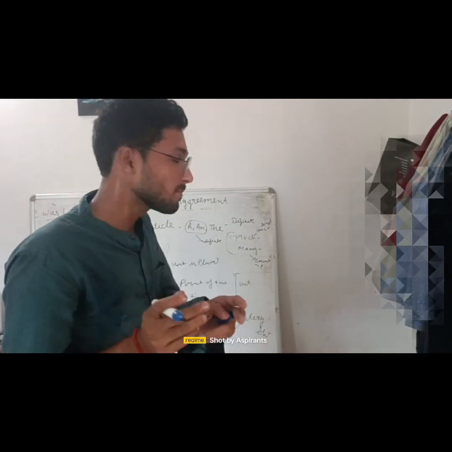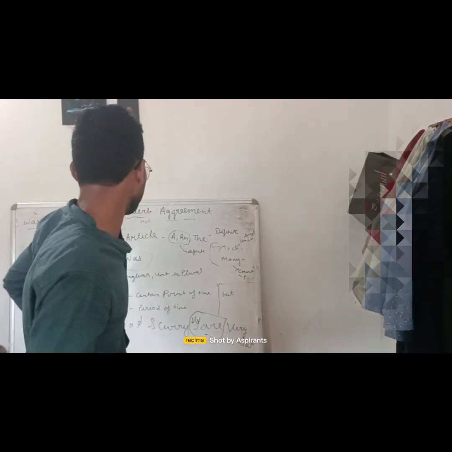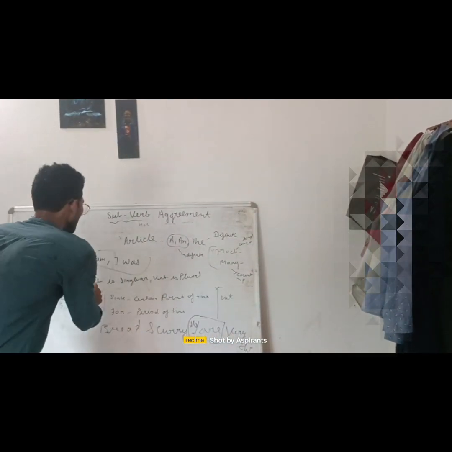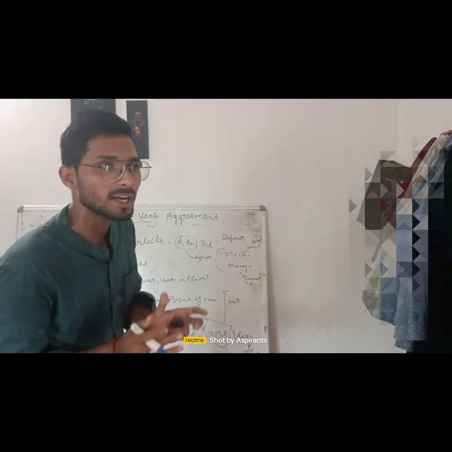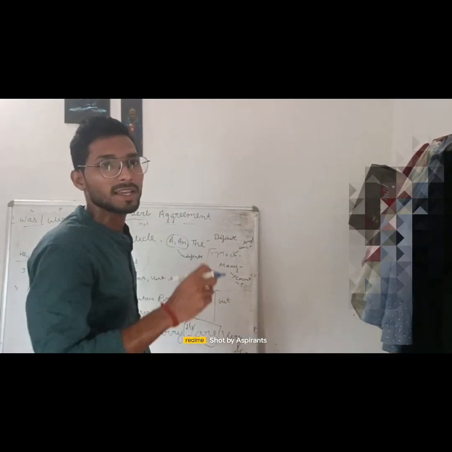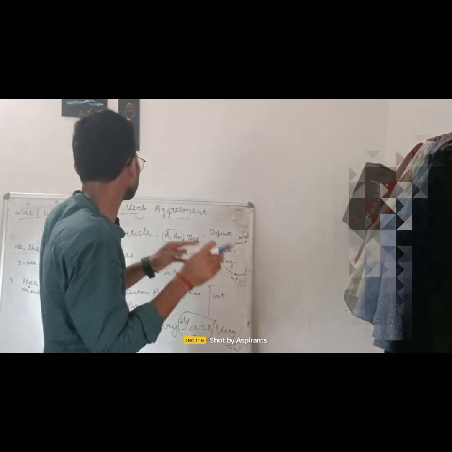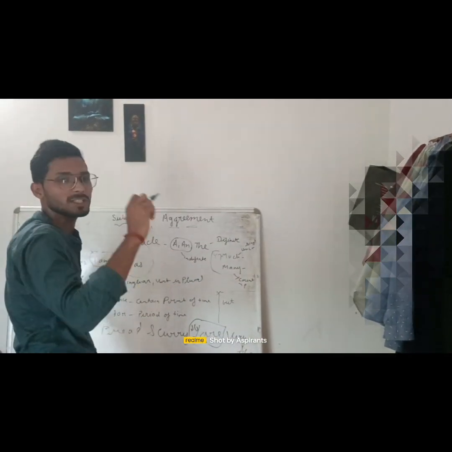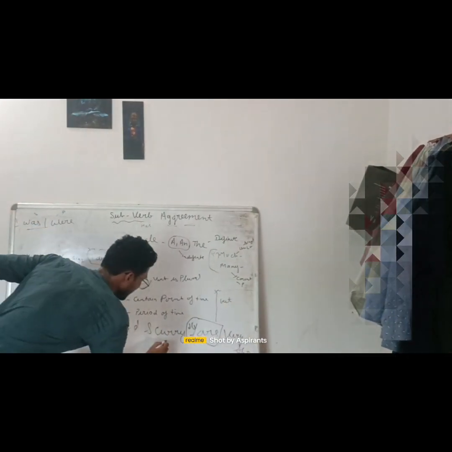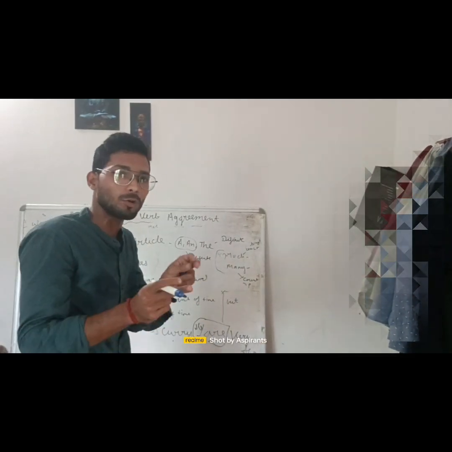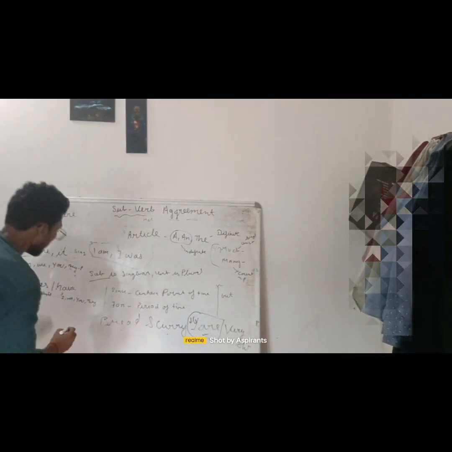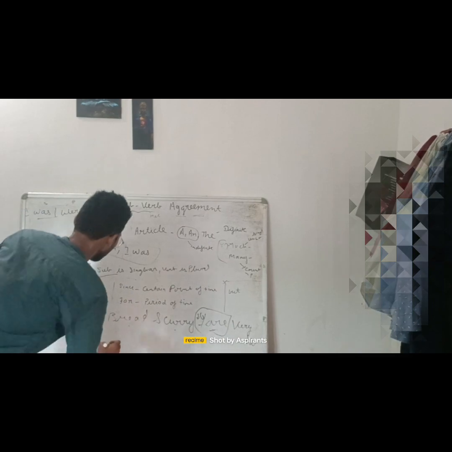What I have told in the beginning, sorry, I have not told you before this, that when the subject is singular, its verb will be singular, and when the subject is plural, the verb will be plural. It should be in your mind while solving subject verb agreement questions. So here bread and curry are two things, so we are using are here.